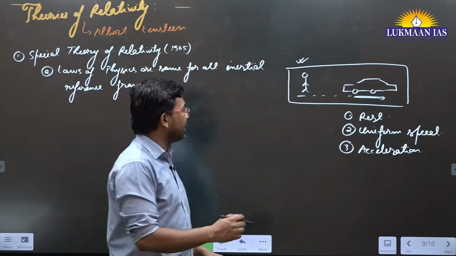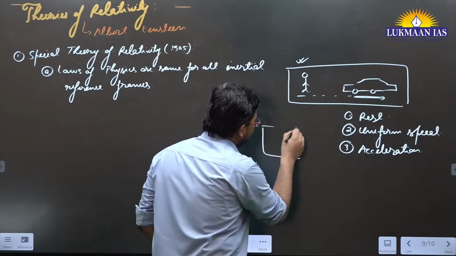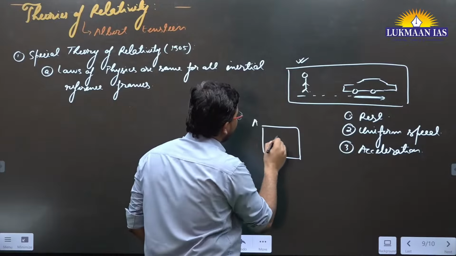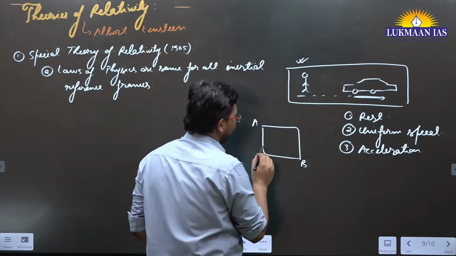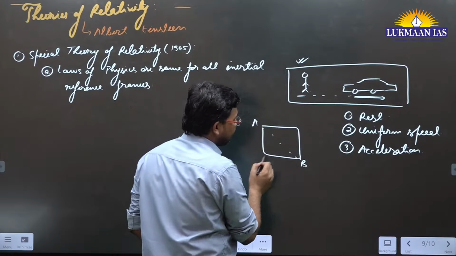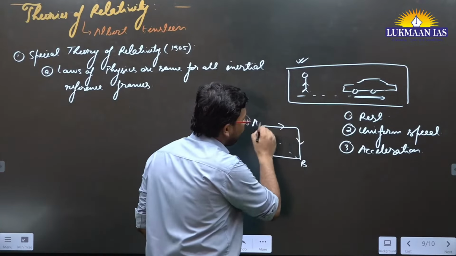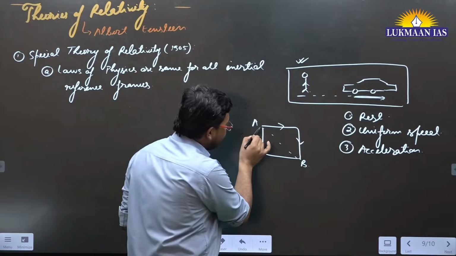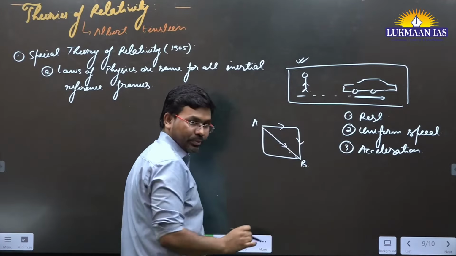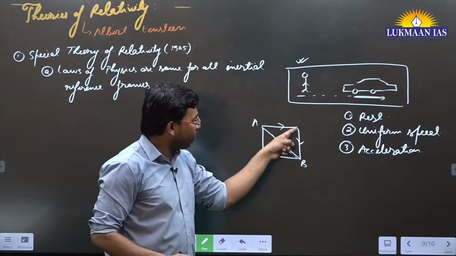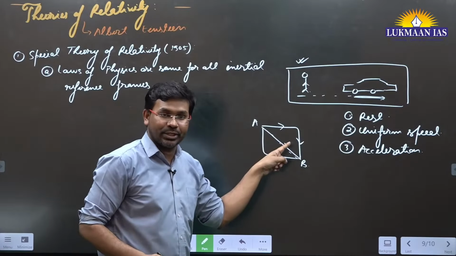Okay. So for example, if you have a track, if this is point A and this is point B, a person can go from point A to point B by following this path, and they can move from here to here. If they follow this path, they are changing their direction.